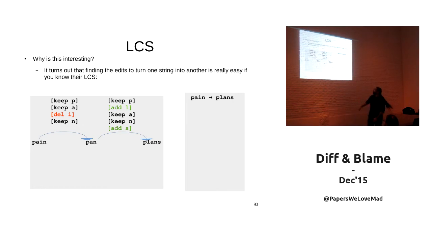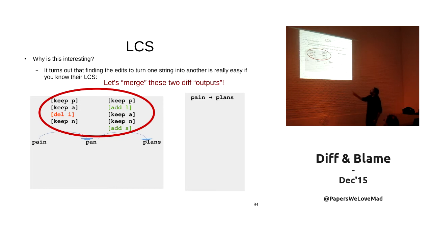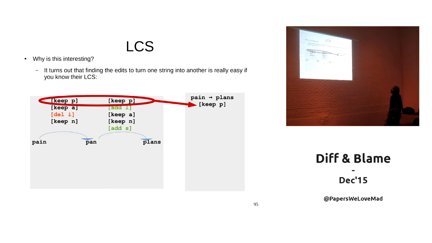So how do you know how to get from one to the other? Just merge. Now I'm trying to use vocabulary from the edit distance algorithm, something we are going to see at the end. So let's try and merge these two lists into a single one that takes us from one string to the other. We start with the first line of each one, so keep, okay, we are going to keep the P.